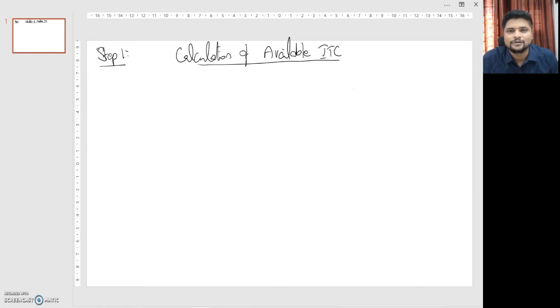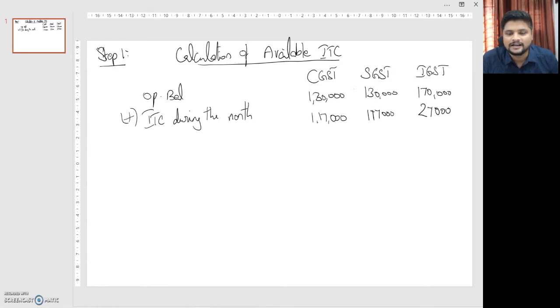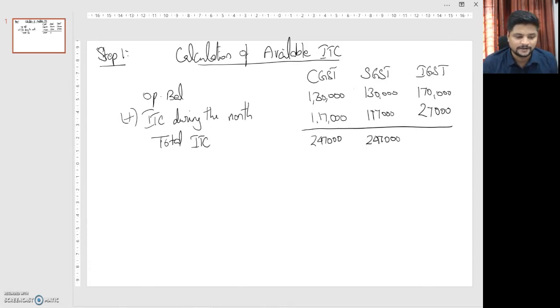Then you add both and you will get the total ITC. Here the opening balance of CGST, SGST and IGST you have to segregate, and calculate separately for each. The opening balance is provided, and the ITC for the month is also calculated and provided here. The total ITC is 2,47,000, 2,47,000 and 1,97,000 under CGST, SGST and IGST. That is how the calculation of available ITC is done for the period.